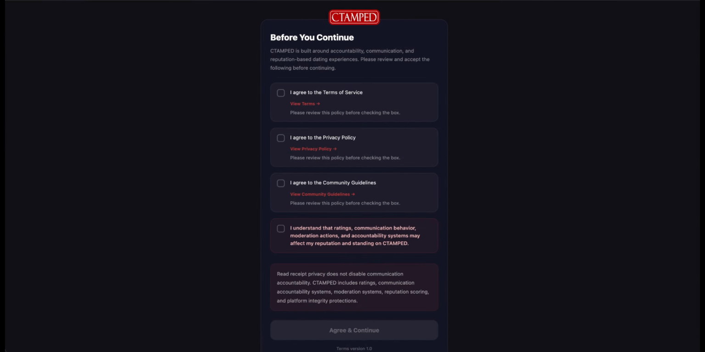The next page you see here is the Terms of Agreement page. Please review these policies before checking the boxes to continue forward.